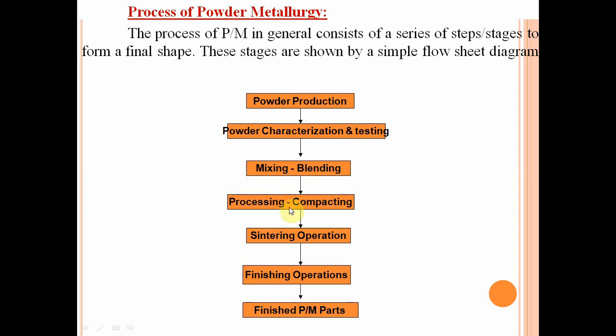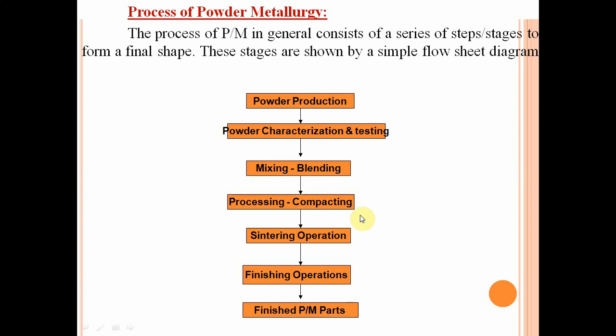The next one is compacting, which is also called powder pressing. Pressing or compacting is a process of compressing powder particles into the desired shape and size by the application of high pressure.